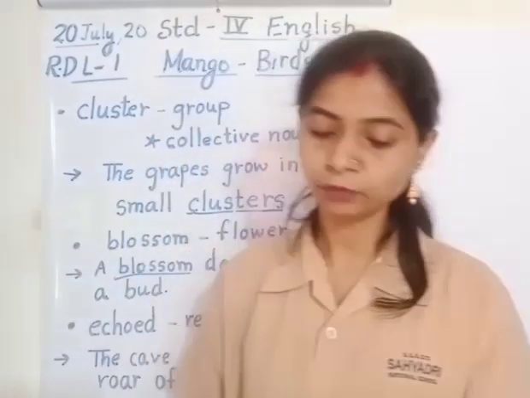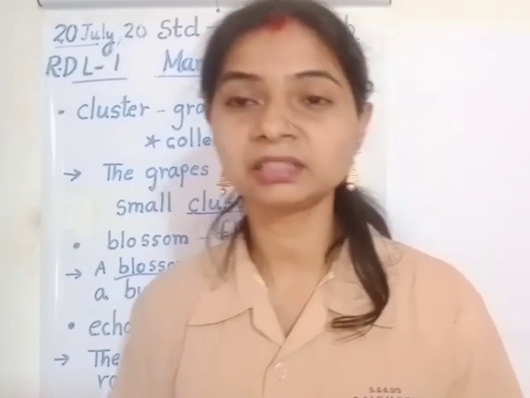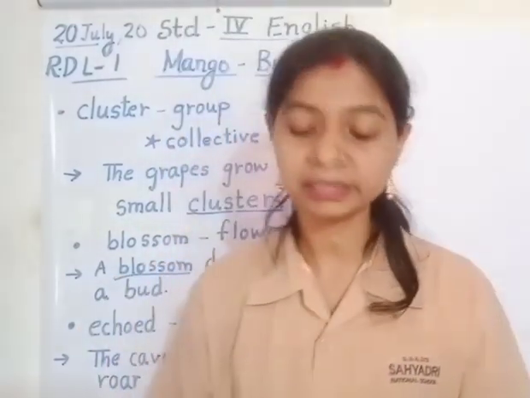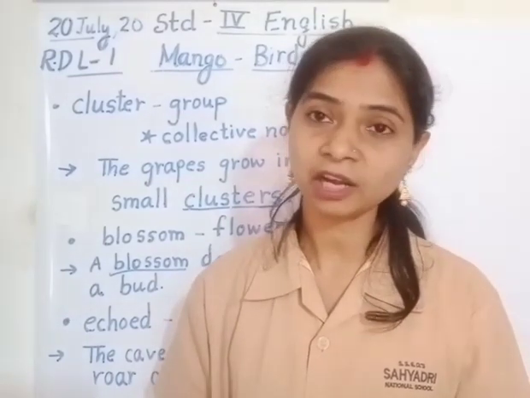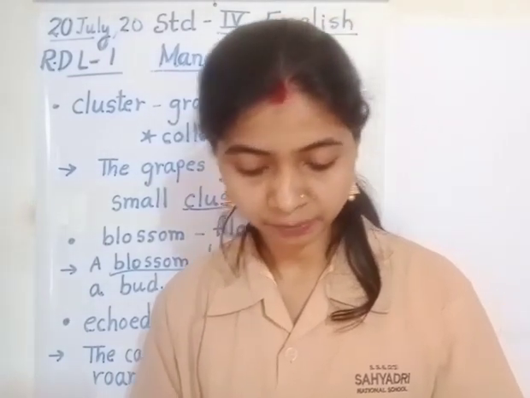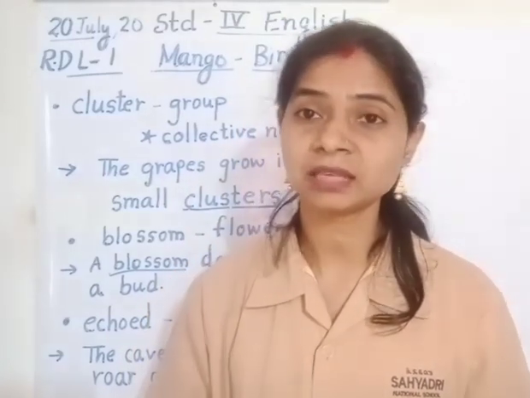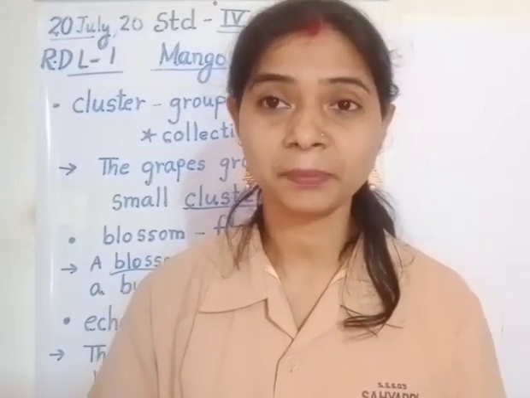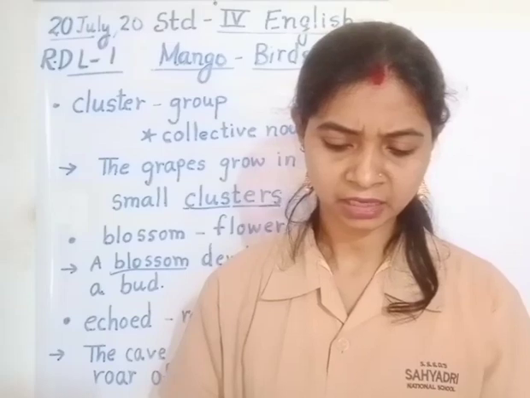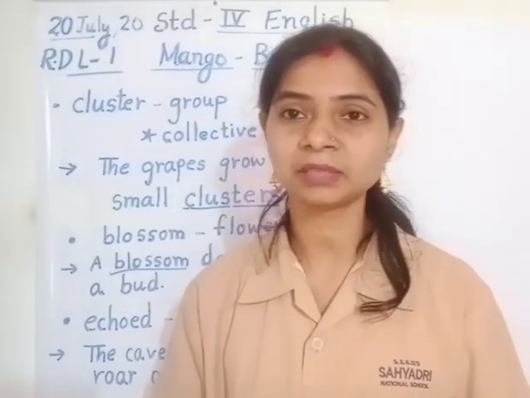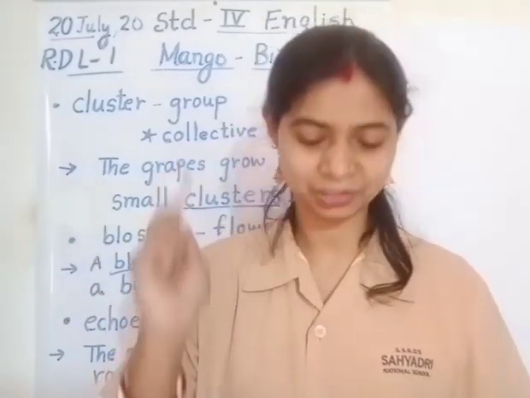When the trees were full of juicy mangoes, people and animals came to eat the delicious fruit. Underline the word delicious. Okay. So who came to eat the golden yellow mangoes? The people, animals came to eat the delicious fruit. Delicious means tasty. Your mother also prepares delicious food, isn't it? Okay. And how many of you have eaten mangoes this summer? I have eaten. Have you all eaten? Yes, I can see all of you have raised your hands.